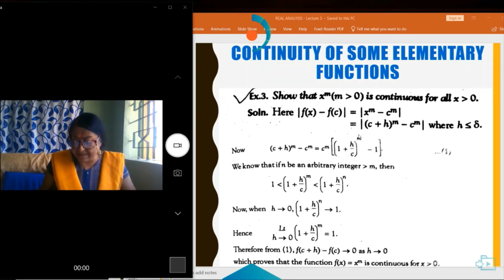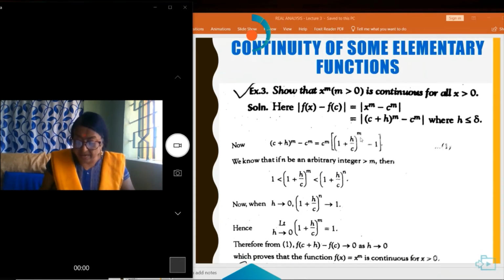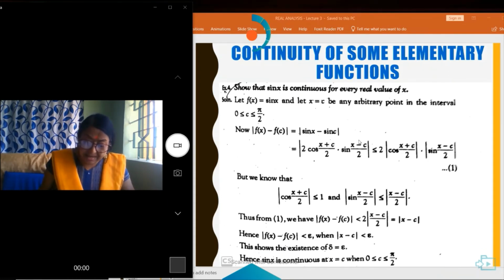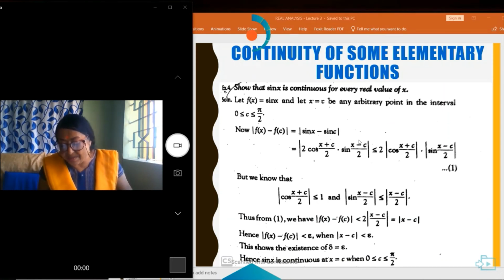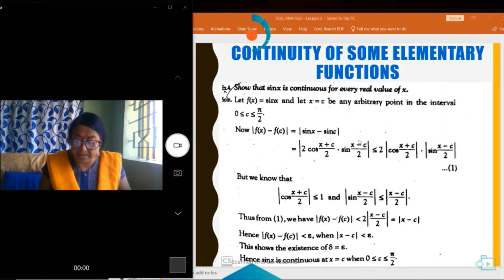Now, show that sin x is continuous for every value of x. Let f(x) equal sin x, and let x equal to c be any arbitrary point in the interval where c lies between 0 and pi by 2.